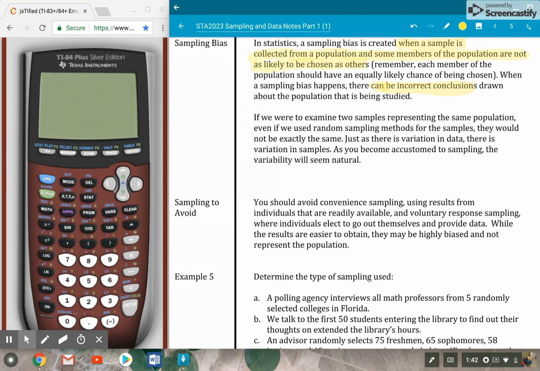But if we use those random sampling methods from before, again, the systematic, the stratified, the cluster, the simple random, we should be able to get a result that's good, that does represent the population.